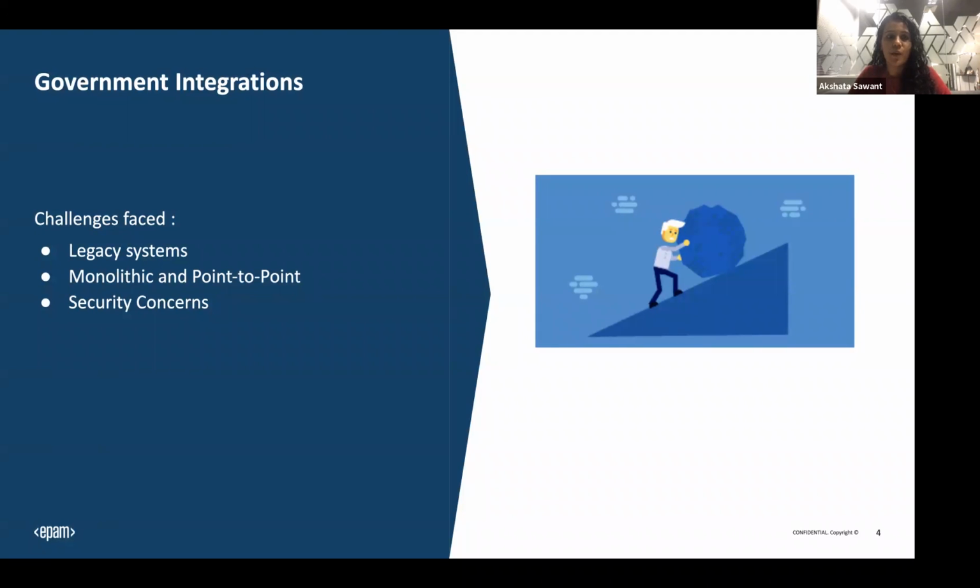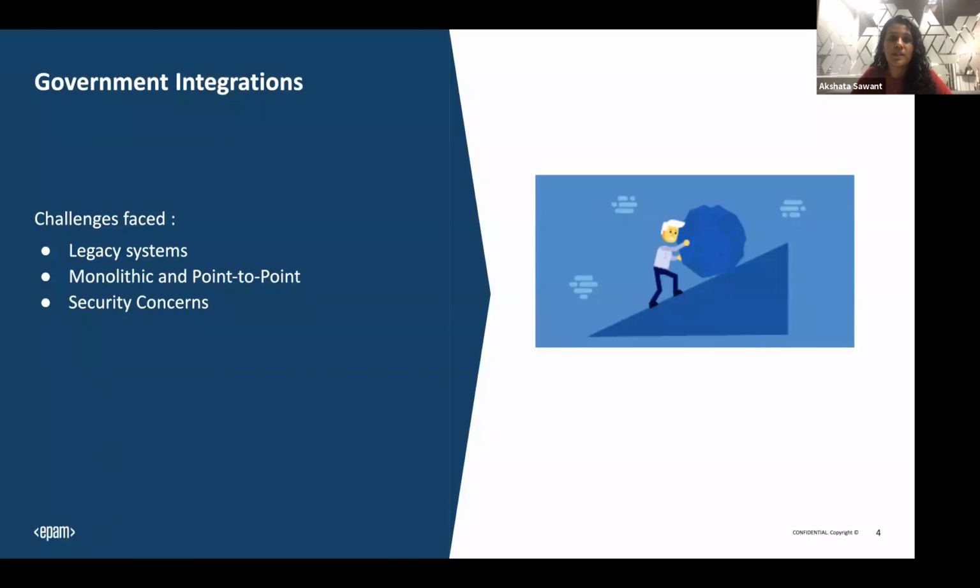Also the monolithic and point-to-point architectures. In government organizations, data is present in silos and they still follow the traditional approaches of monolithic architectures. We can say they're not up to date. In today's IT world, we believe in connecting and sharing data across systems so we can better utilize this data.